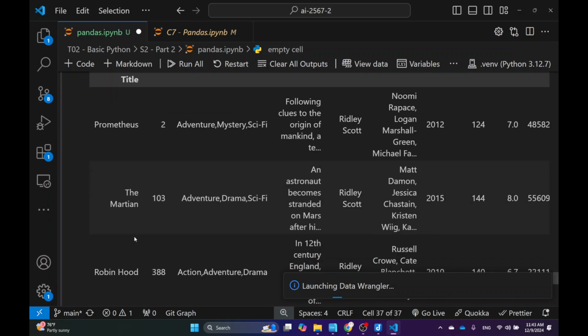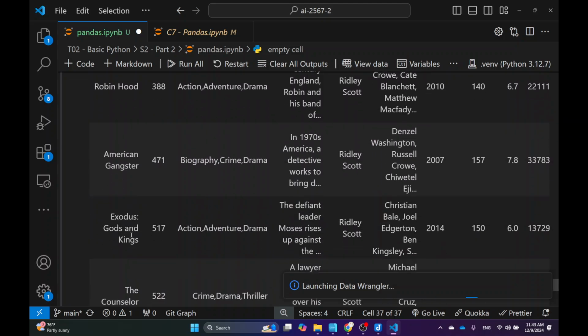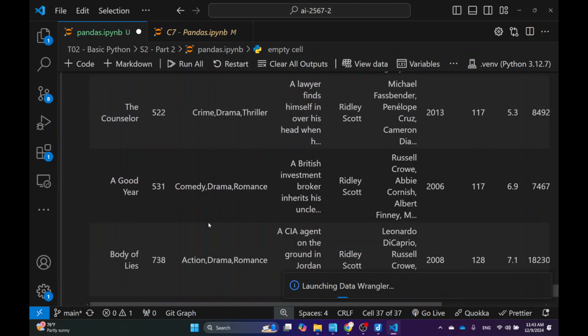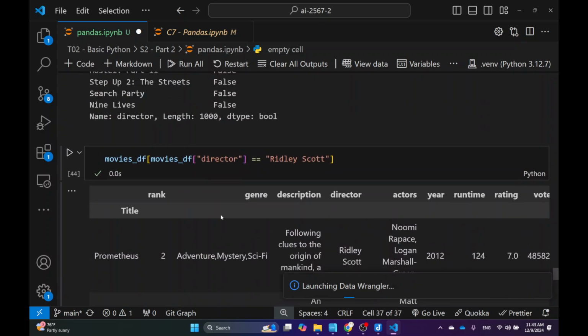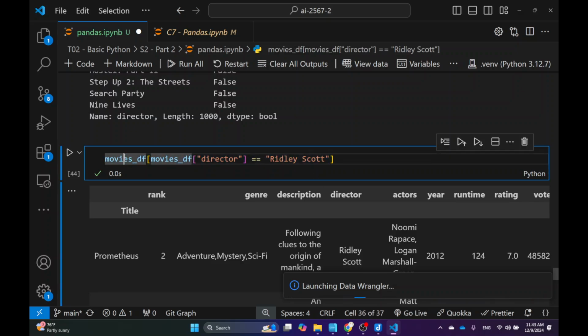Prometheus, The Martian, and Robin Hood, American Gangster. So as you can see, this is all directed by Ridley Scott. Okay. I guess it's not new because the newest one would be Gladiator 2, right? That's the most recent one, right? But that's the way you would do the filtering in Pandas, right? This one looks intimidating too. Like for me, this one looks too long.